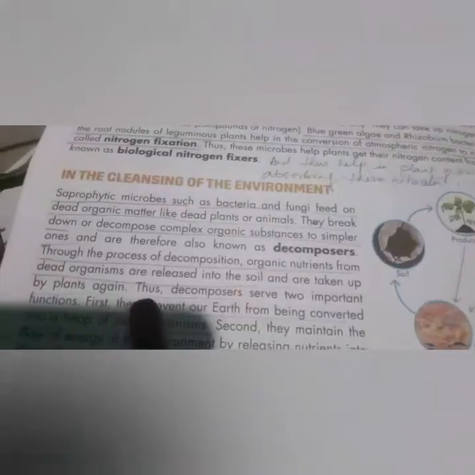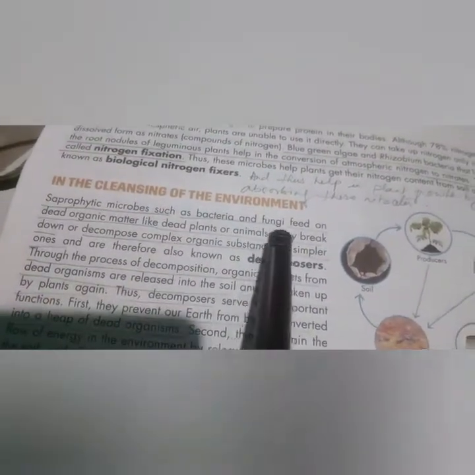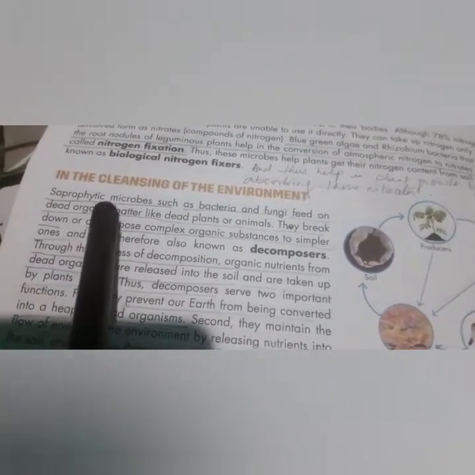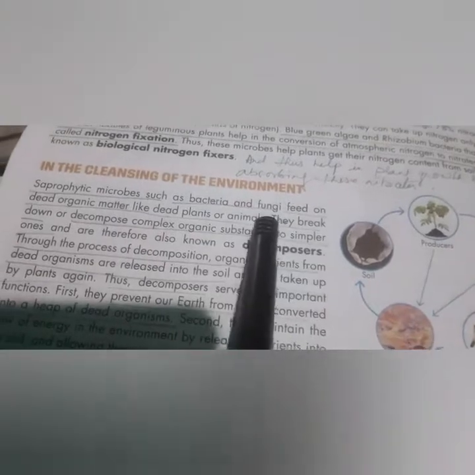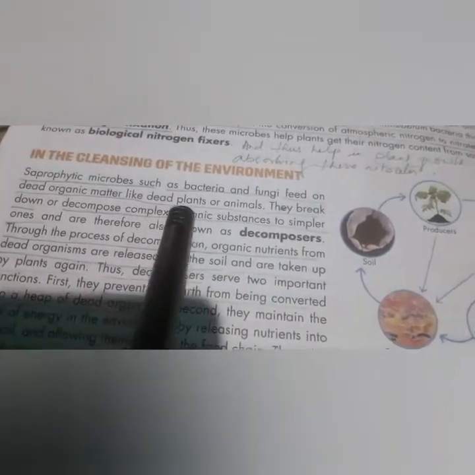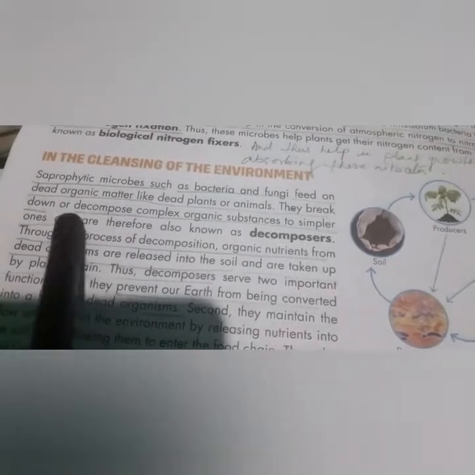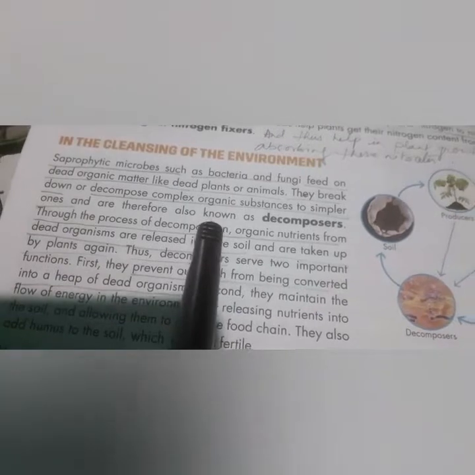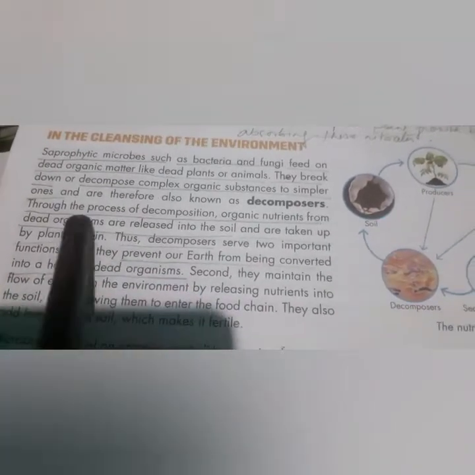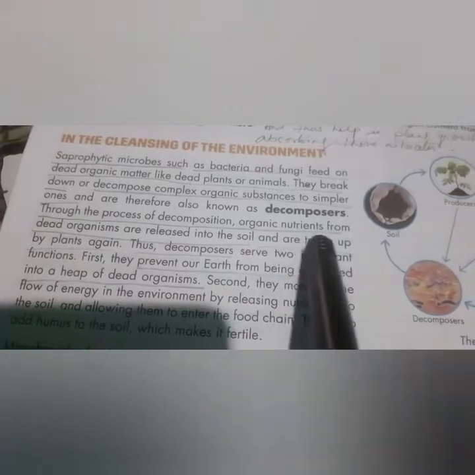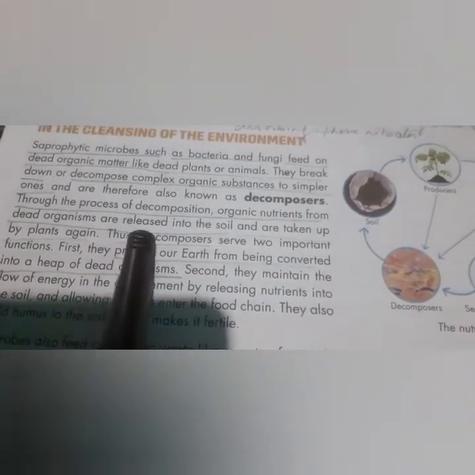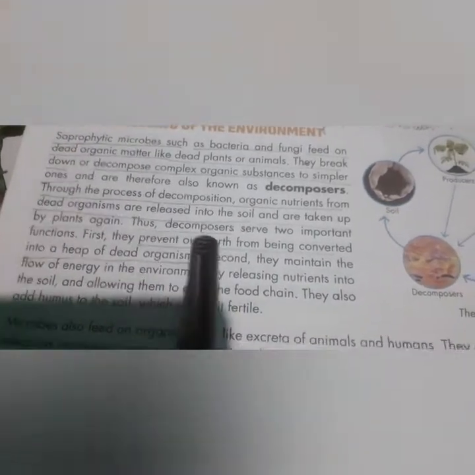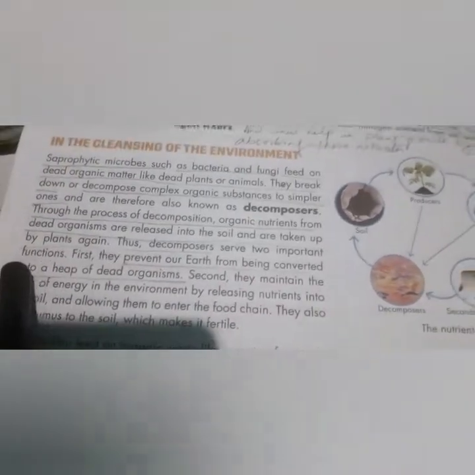Next, in the cleansing of the environment, as you have studied from your childhood, most of the saprophytic microbes such as bacteria and fungi feed upon dead organic matter like dead plants or animals. They break down or decompose complex organic substances into simpler ones and are therefore also known as decomposers. Through the process of decomposition, organic nutrients from the dead organisms are released into the soil and are taken up by the plants again. Thus, decomposers serve two important functions.